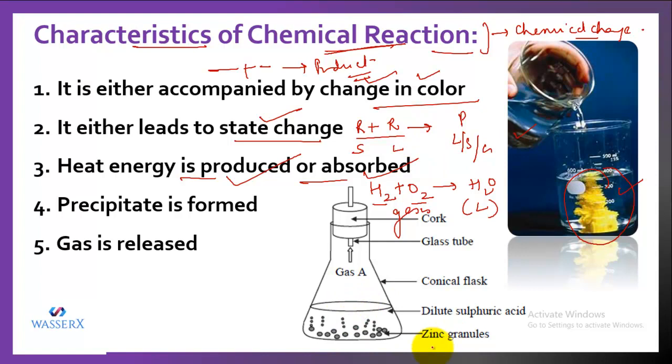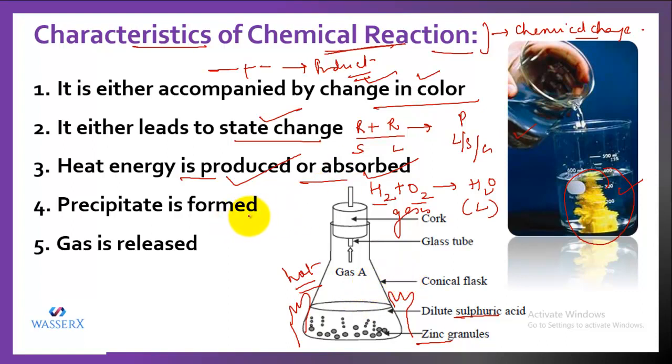Like we did an activity where we reacted zinc with dilute sulfuric acid. So what do we come across? We come across that after the reaction, the beaker becomes hot from outside. So that means when the reaction is taking place, heat energy is produced in this case. Likewise, there can be a reaction where heat energy is absorbed. So that means energy changes are also taking place whenever a chemical reaction is taking place.